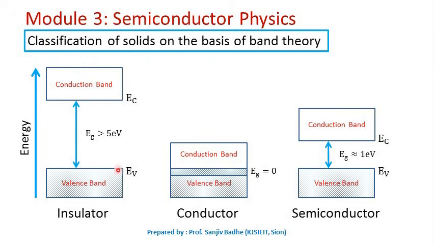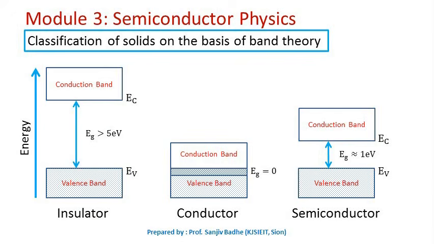Empty states can be created in the valence band if the electrons make a transition from valence band to conduction band. So if empty states are created in valence band, conduction will be possible due to the electrons moving through those empty states, and when the electrons come to the conduction band, the conduction is again possible as these electrons can move freely through a large number of empty levels. So they are called free electrons. Now the conduction will occur only if the electrons can make a transition from valence band to conduction band.